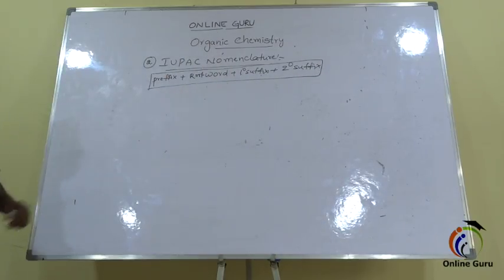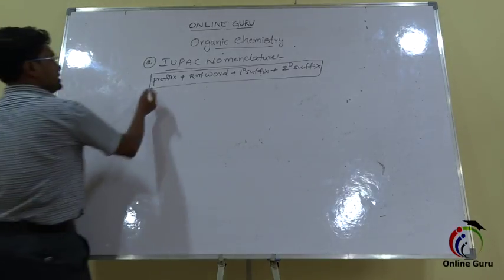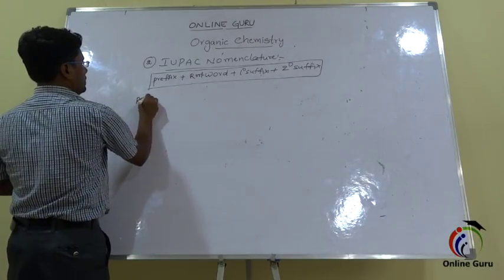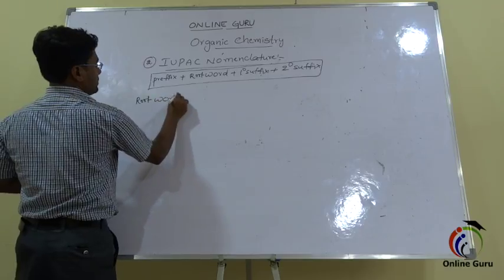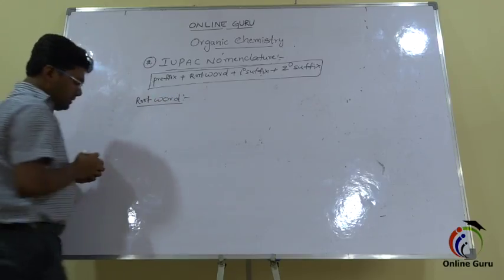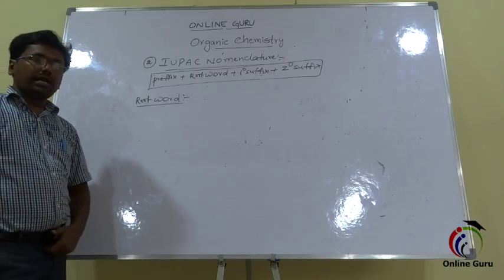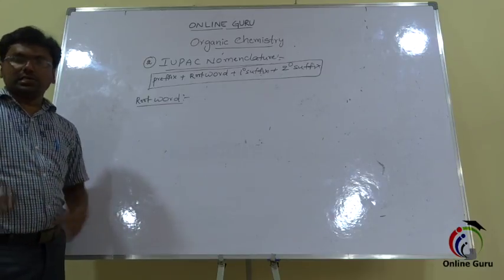So this is the order we need to follow to write the name of each and every carbon compound. Now on to the first one, root word. What does root word mean? This root word tells us the number of carbon atoms present in the longest chain.